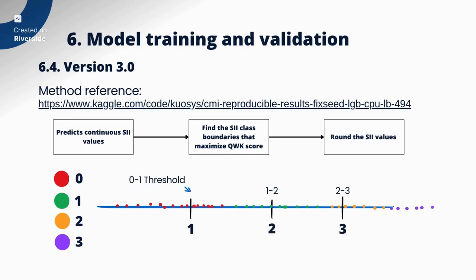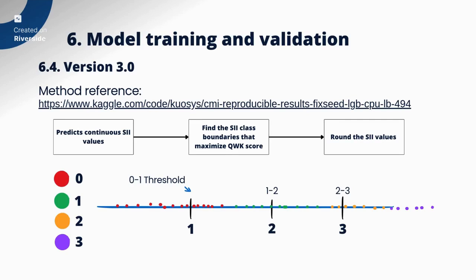So I have drawn these initial decision boundaries here. They have the values 1, 2, and 3. As you can see, if the dots are smaller than 1, they will be put into class with label 0. If the dots are greater than 1 and smaller than 2, they will be put in class 1. But the problem here is that the initial thresholds are not in the best position. As you can see, it does not separate the classes correctly, so it will have a very low quadratic kappa score.